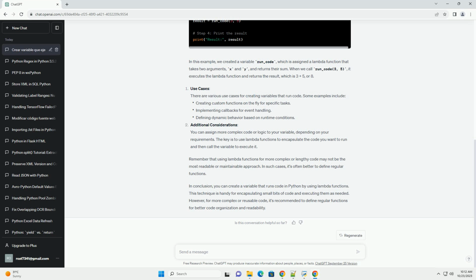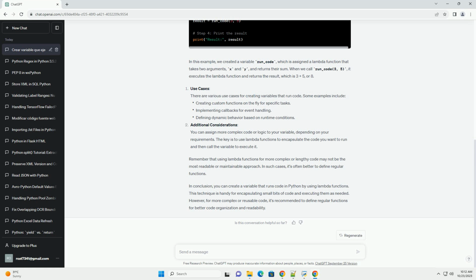To create a variable that runs code, you can assign a Lambda function to the variable. The Lambda function can encapsulate the code you want to execute. You can then call this variable as if it were a regular function. Code example. Let's look at a code example that demonstrates how to create a variable that runs code.